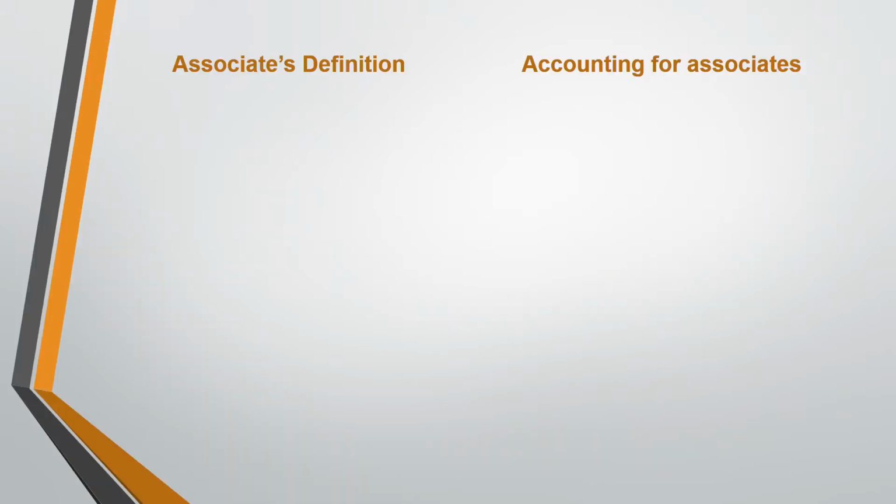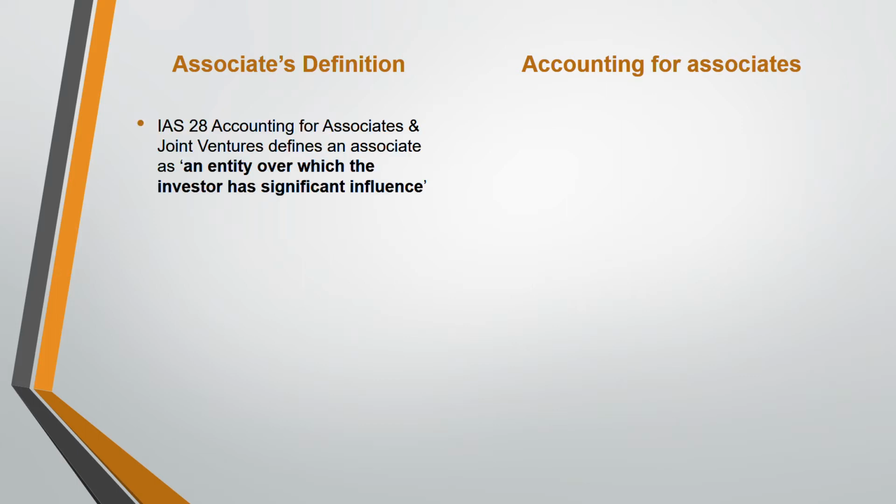One is the definition of associate, and the other is how you account for an associate. An associate's definition is significant influence. If significant influence is there, it is known as an associate. Remember, an associate is not a part of the group. That's why we never consolidate an associate. Sometimes you were a subsidiary, then you sold some of your shares and became an associate. From that day onwards, you don't consolidate. An associate is external to the group. You don't have control over that entity, but significant influence.